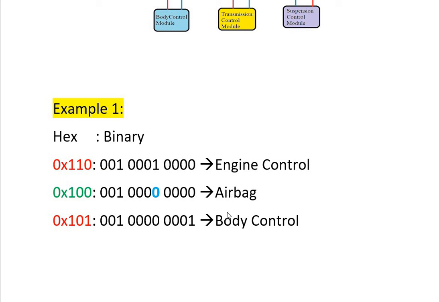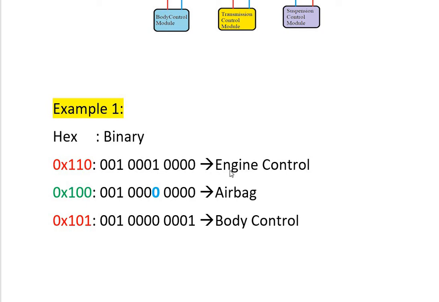Now we can see these two ECUs. They will transmit again the dominant bit, dominant, and again dominant bit. And here the airbag transmits a dominant bit, and the body control ECU transmits a recessive bit. We know for a recessive bit the priority is lower, so it will lose bus access. Here the airbag ECU will win the bus and it will transmit the message. So this process is called the arbitration process. Now the airbag ECU is the master.